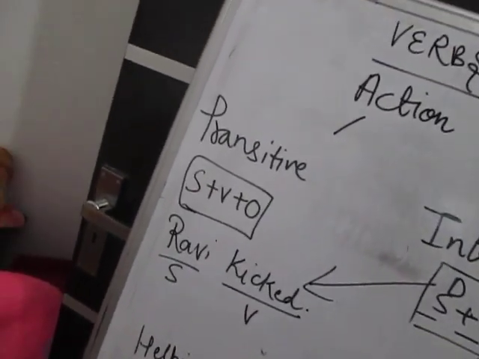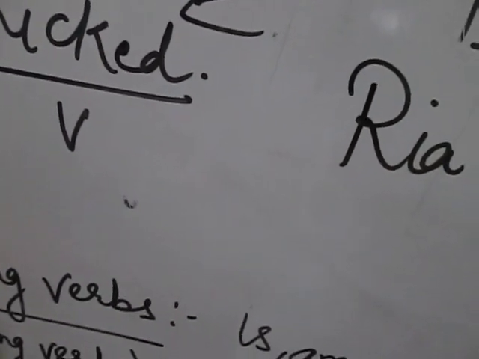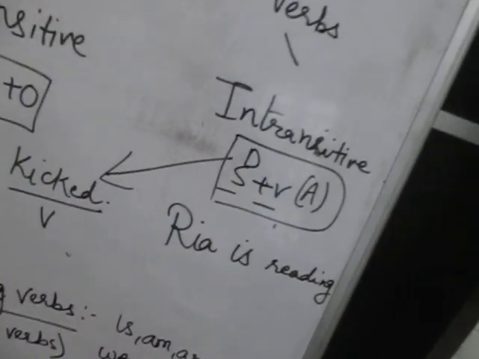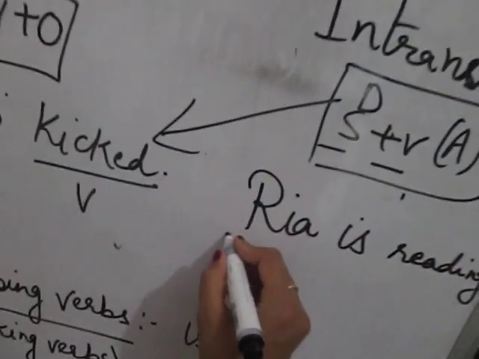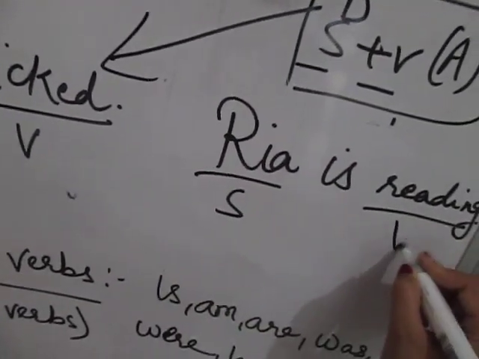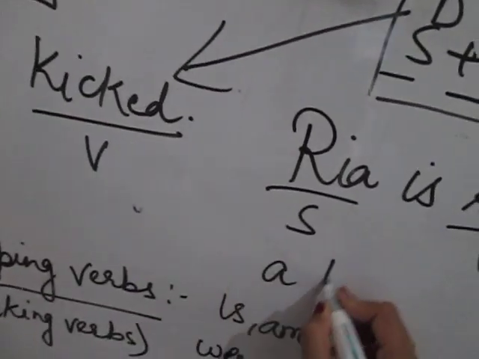Riya is reading. Now which verb is this? Just tell me. It is intransitive because we have subject and verb, but we do not have an object. Riya is reading a book.